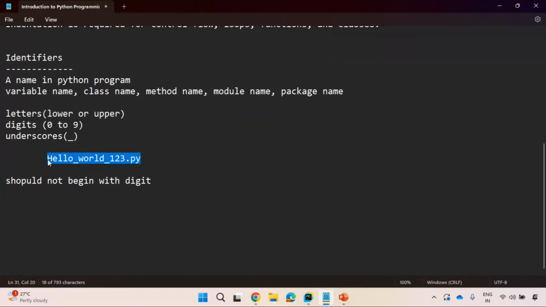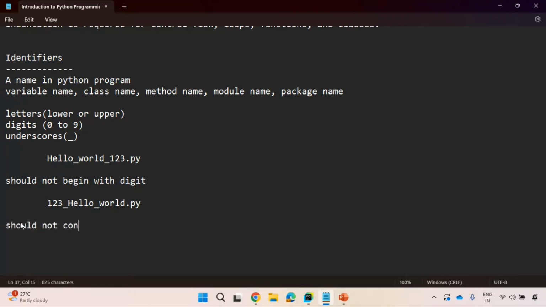So if you try to create an identifier like 123_hello_world, this is not a proper identifier. It should not begin with a digit. Should not contain dollar. Dollar, very important thing. This symbol is called dollar. Should not contain dollar. Special characters are not allowed except underscore. So if you specify dollar, that is not a valid name.